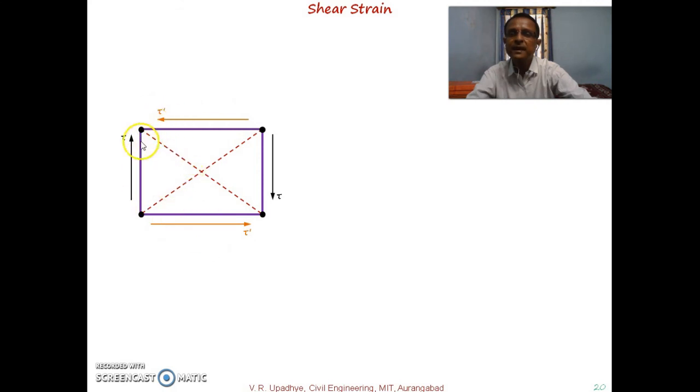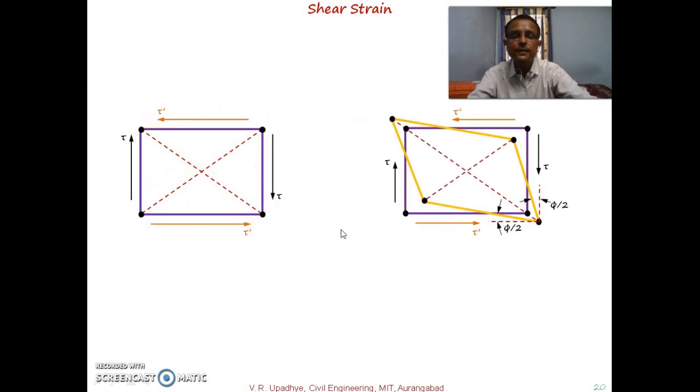So what will be happening is, due to shear stress and complementary shear stress at this particular position and at this particular position, this part will be getting elongated and this part will be getting compressed. So this is due to tau and tau dash, and over here this is tau and tau dash. This diagonal will be getting elongated and the other diagonal will be getting compressed.